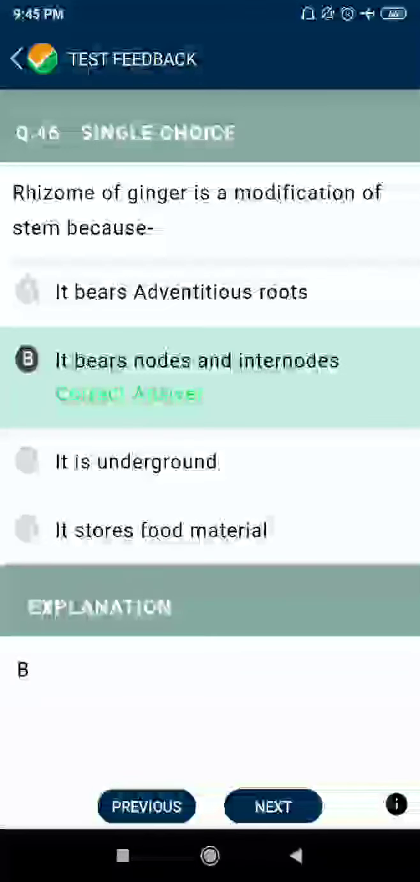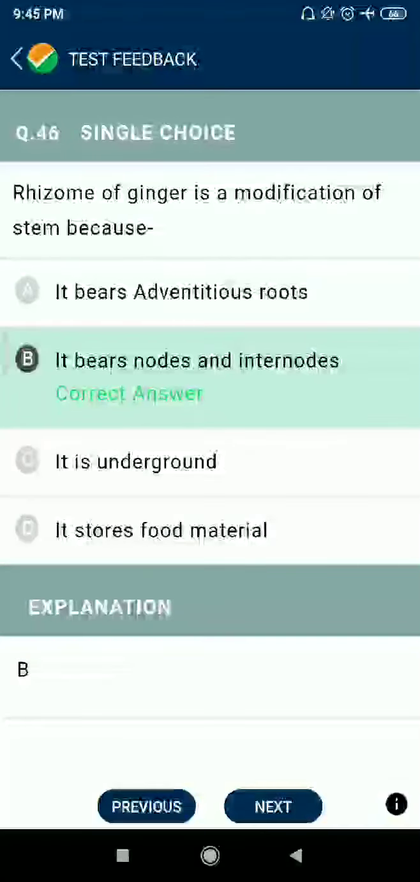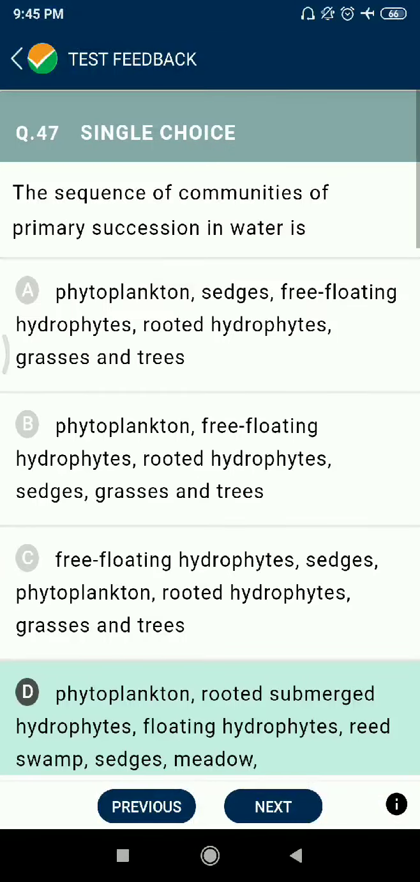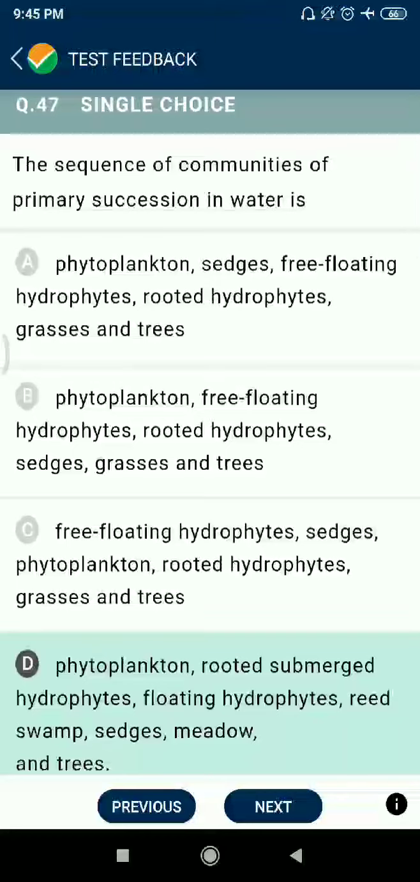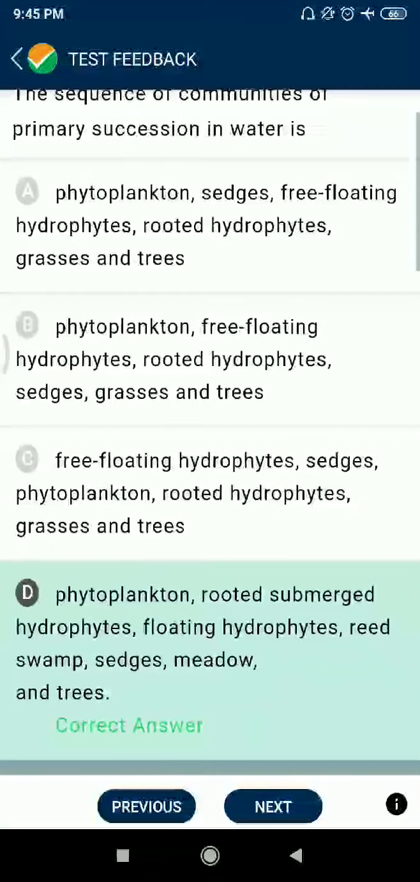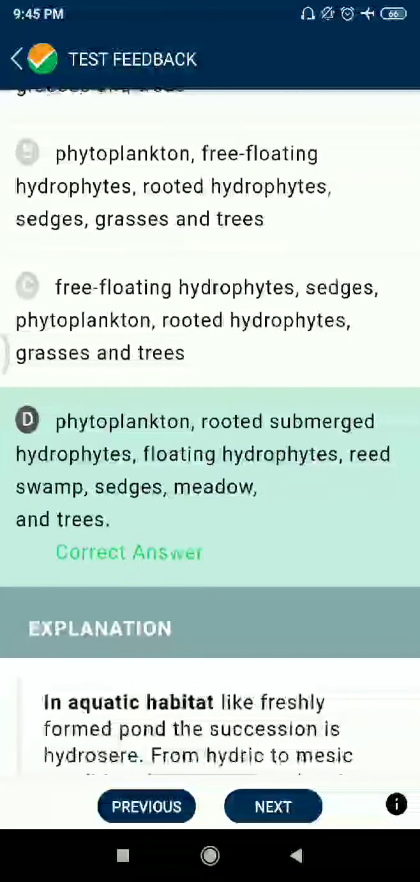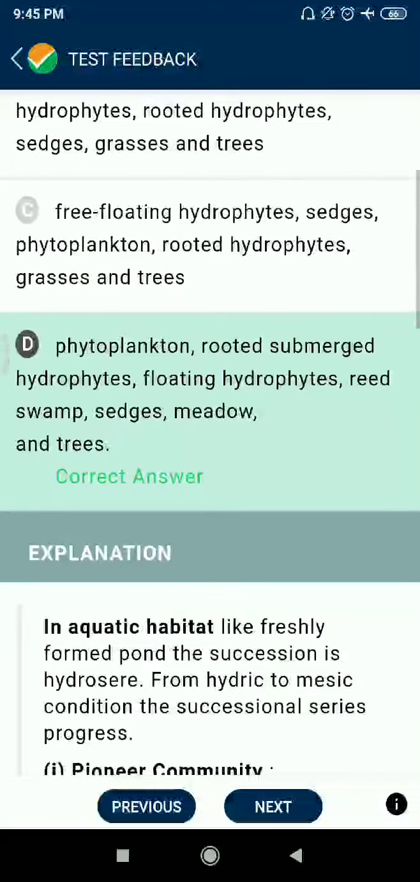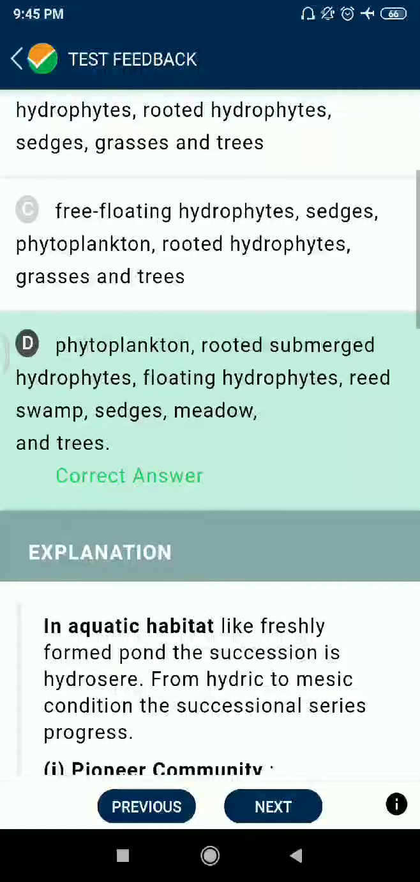Question 46. Rhizome of ginger is a modification of stem because it bears nodes and internodes. Question 47. The sequence of the community's primary succession in water: phytoplanktons, rooted submerged hydrophytes, floating hydrophytes, reed swamp, sedges, meadow and trees.